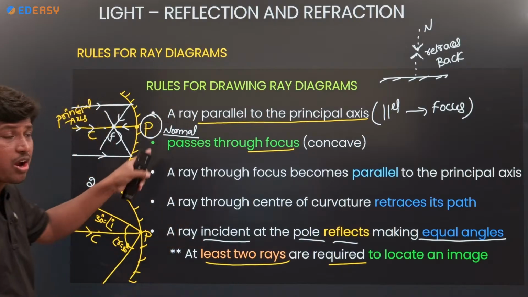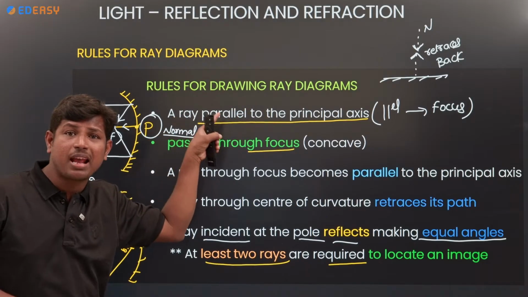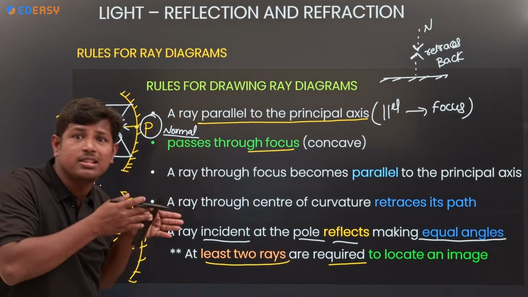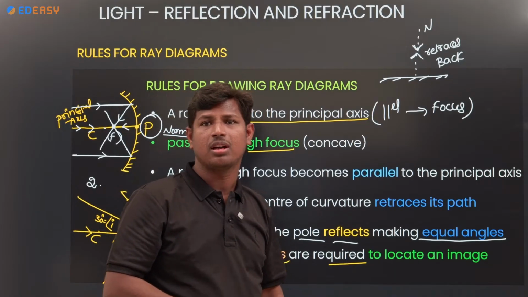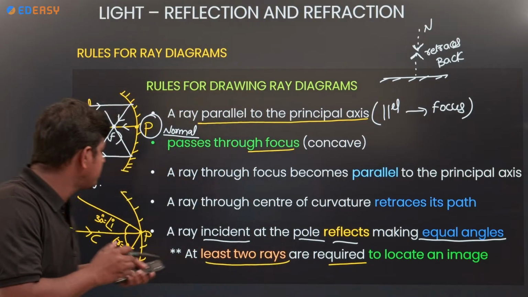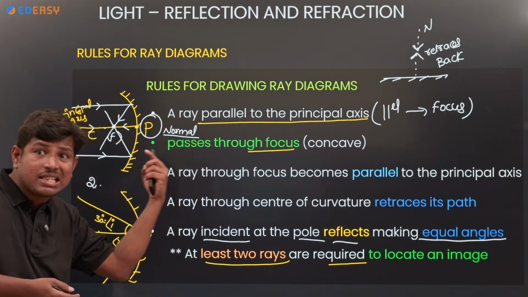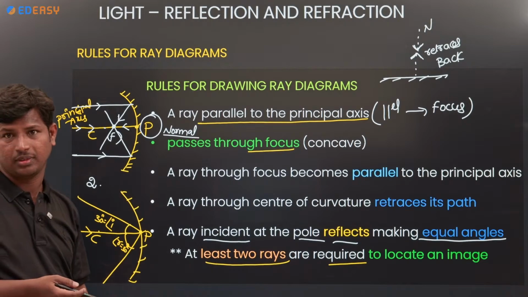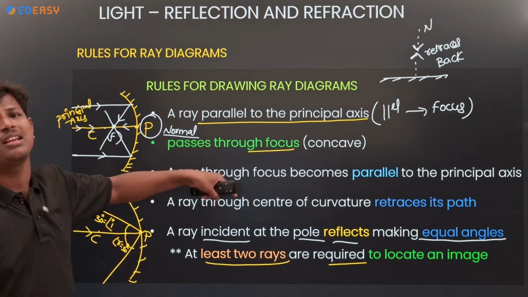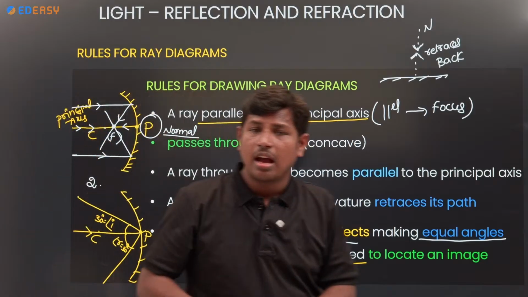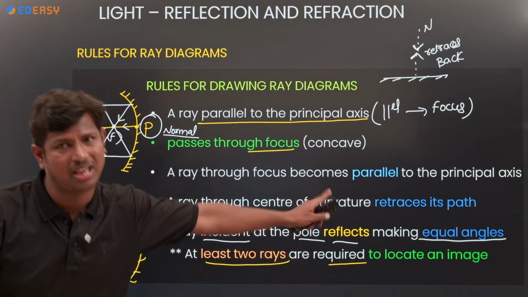Okay? Remember the points again. First one is what? Parallel. If a light ray is parallel, after striking the surface, it passes through the focus. And if any light ray passes through the principal axis, what happens? It retraces its path back. Next, if any light ray makes some angle with the pole, the reflection angle will also be the same. The incident angle is equal to the reflection angle.